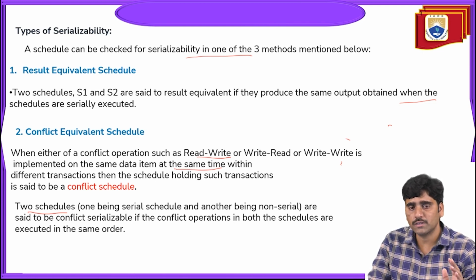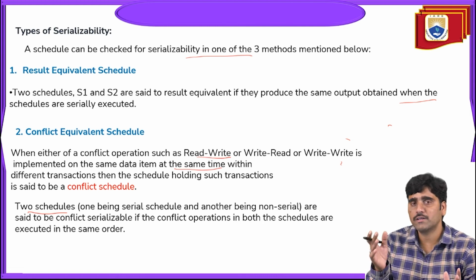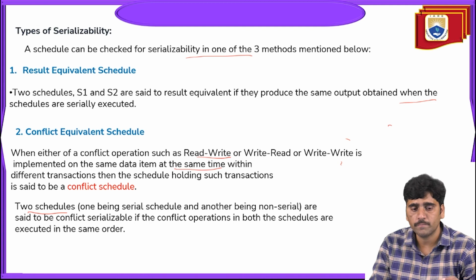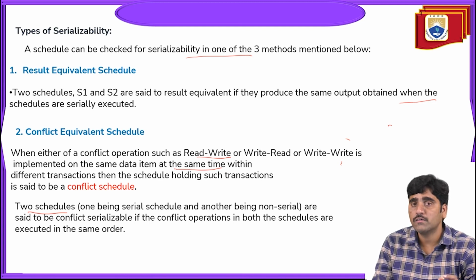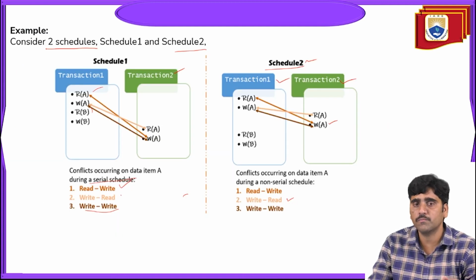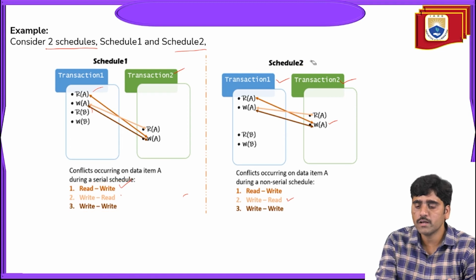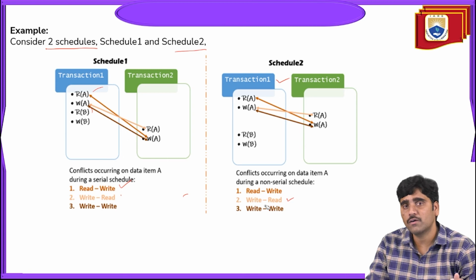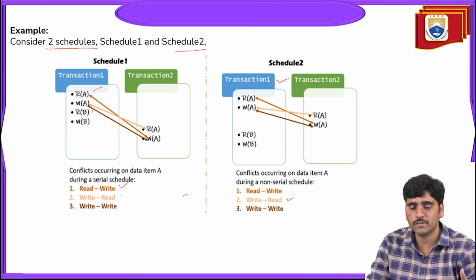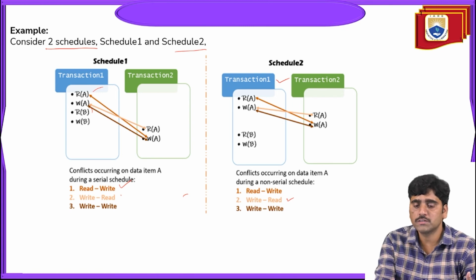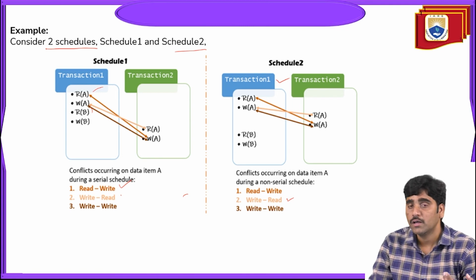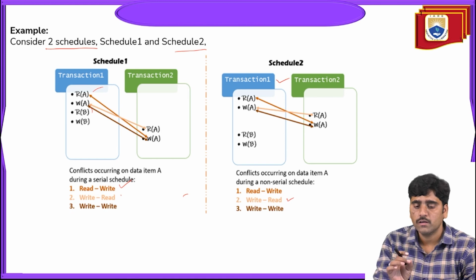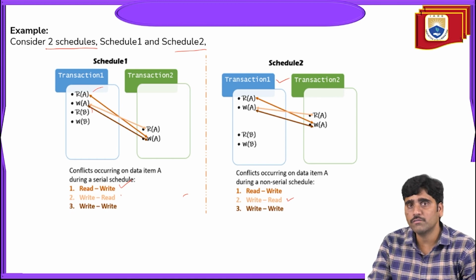If these conflicts are equivalent in both schedules, schedule 1 and schedule 2, then it is said to be a conflict equivalent schedule.